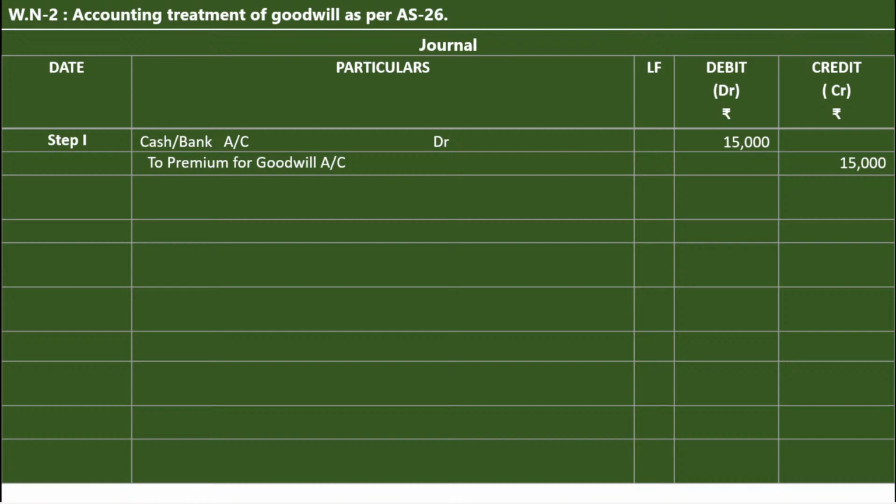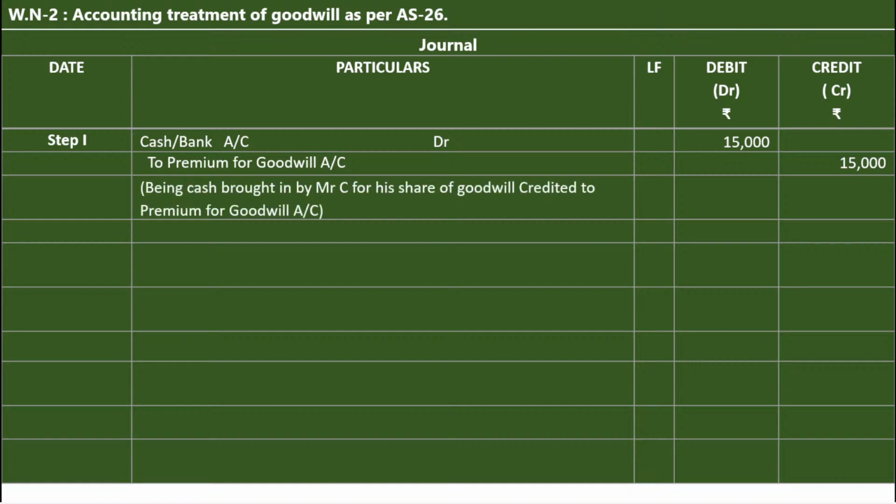Amount is rupees 15,000. When the new partner brings the cash for goodwill, what is the journal entry? Cash/bank account debit to premium for goodwill account. In the cash or bank account, you write on the debit side as premium for goodwill. In the premium for goodwill account, you write on the credit side as by cash/bank account. If in the question cash is given, you use the cash account, or if bank account is given, you use the bank account.